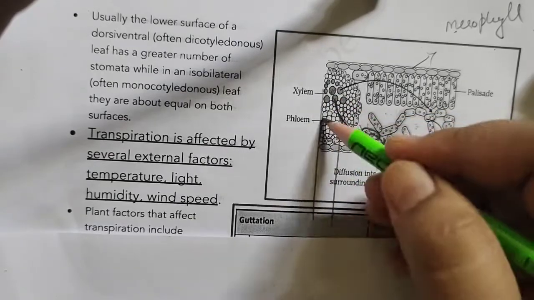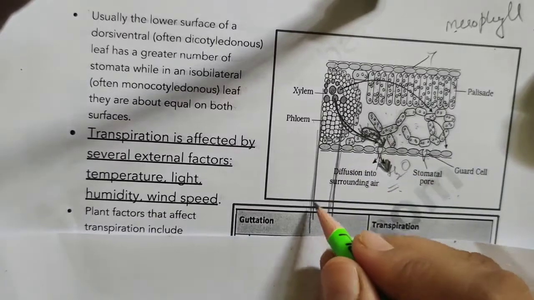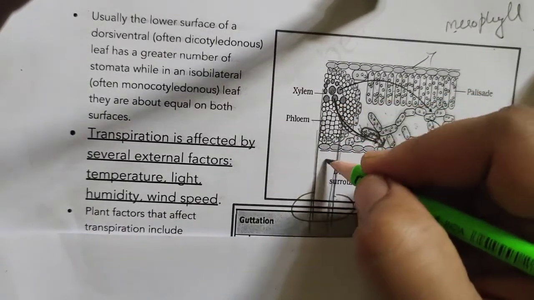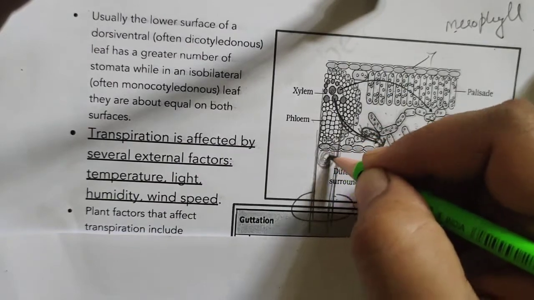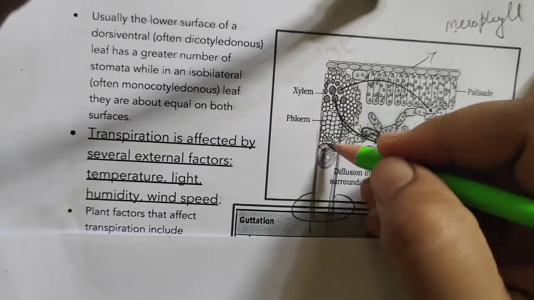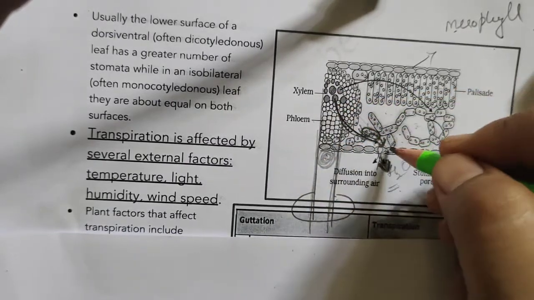And you people know xylem is arranged all over the stem until the roots. So assume this as root. And for the water molecules present here in the xylem, when water potential decreases in this part of the xylem, there will be a negative force pulling the water here.